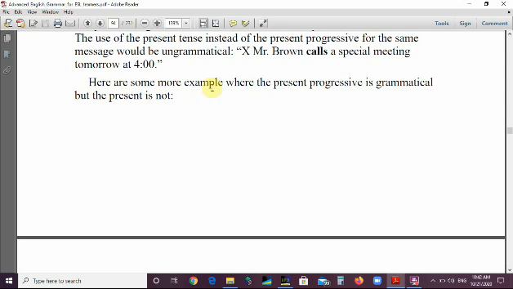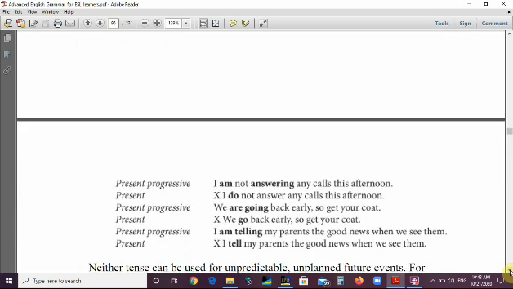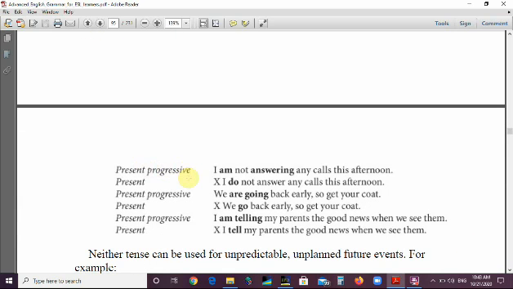Here are some more examples where the present progressive is grammatical but the present is not. Here the first sentence, the present progressive: I am not answering any calls this afternoon. This is something like an announcement. So the listeners didn't know this type of information before. So this is new information. If we use the present instead of the present progressive, it would be ungrammatical. I do not answer any call this afternoon. Of course, grammatically, it's not correct.